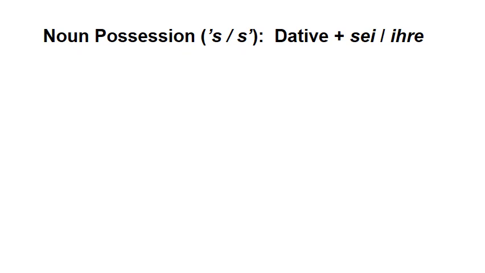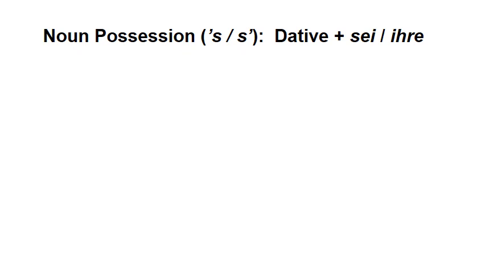So you show the possessive case or the genitive case of a noun in English by adding these S apostrophes or apostrophe S's. Now, the way you do that in Dutch is you use the dative form of the word plus sai or ira. Sai, as you'll remember from vocabulary earlier on, means his, and ira means her or their. So ira is the feminine singular or the everything plural, and sai is the masculine singular.